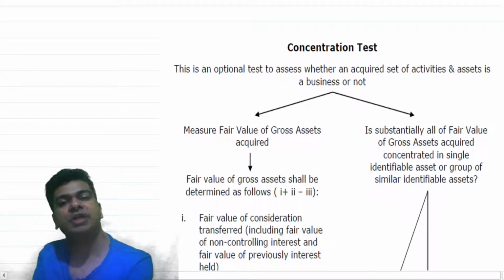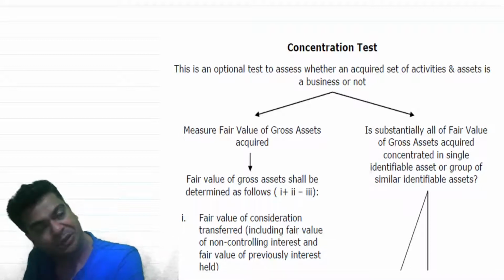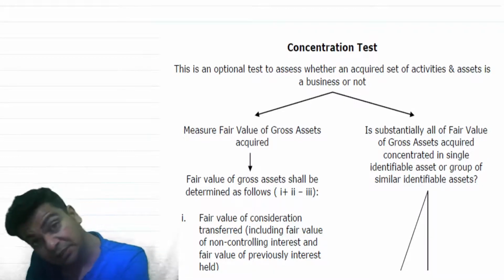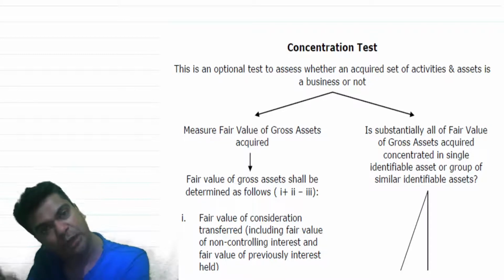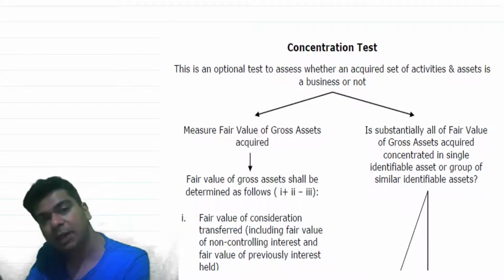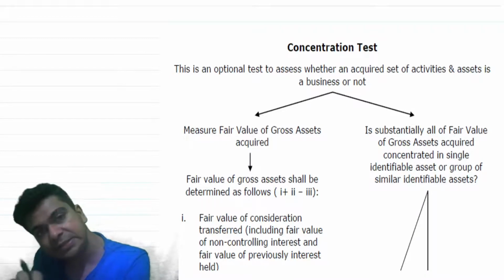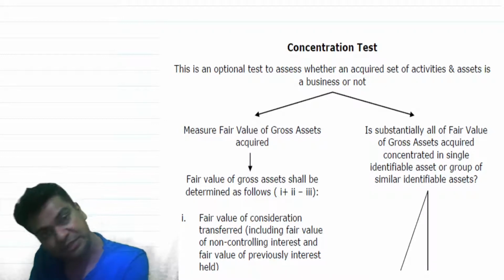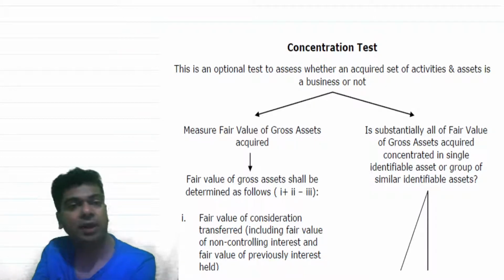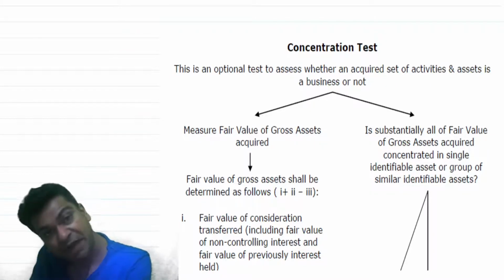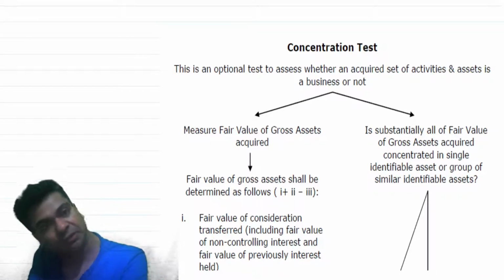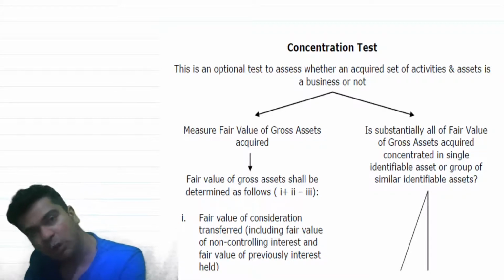There are basically two steps in a concentration test. First, you are supposed to calculate the fair value of gross assets that you have acquired. This fair value of the gross assets that you have acquired, you should compare it with the fair value of a single identifiable asset or maybe a group of similar identifiable assets. If you come to the conclusion that the fair value of the gross assets is substantially covering the fair value of a particular asset or the fair value of a group of similar assets, then we can say it is simply an asset acquisition and not an acquisition of business.